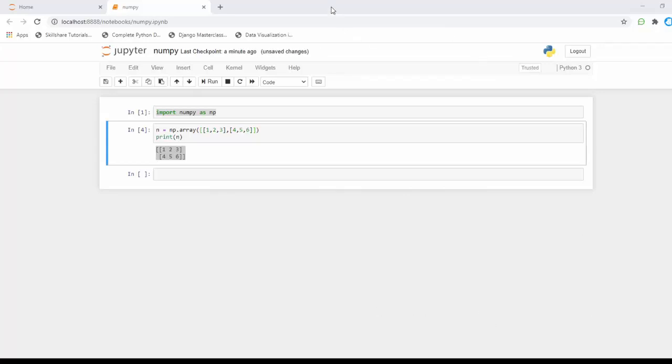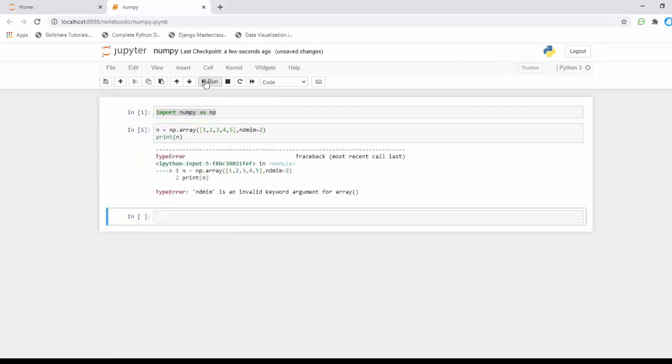Next I'm going to add some parameters here. For example, I'm deleting this second array, and I'm going to specify ndmin, ndmin is equal to 2. What I'm trying to say here is I'm going to add some more values here, 4, 5. Sorry, made a mistake, I think.